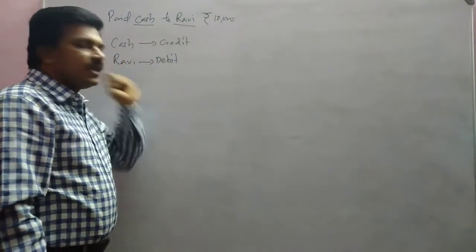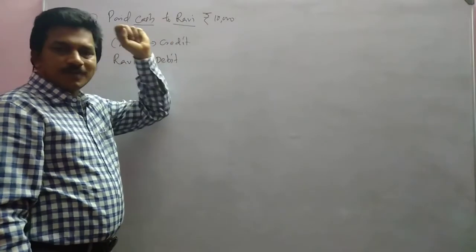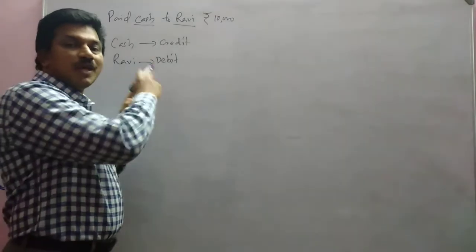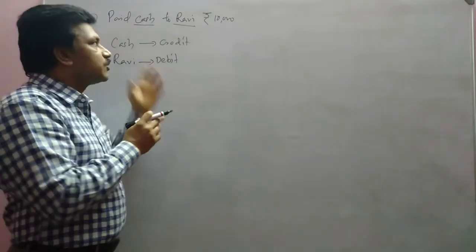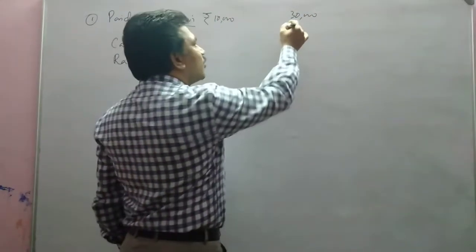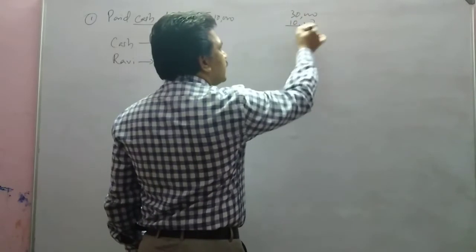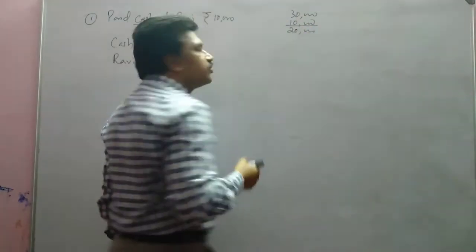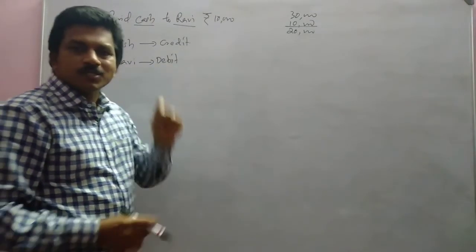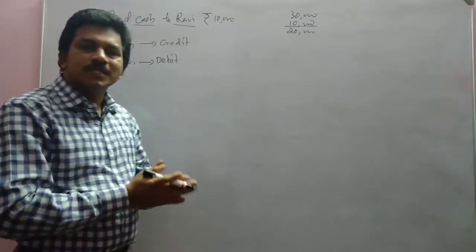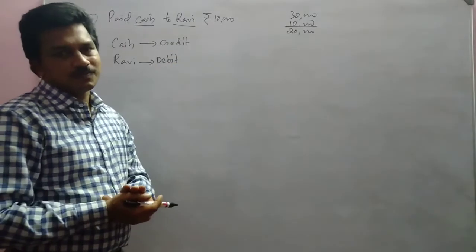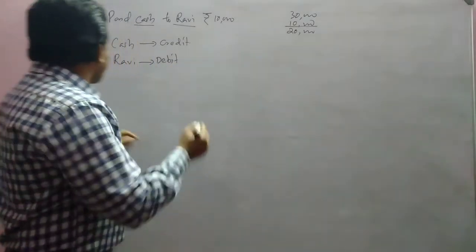And Ravi was our creditor, or the person to whom we had to pay money. He was our liability. What happened to that liability? That is now decreased. Suppose we had to pay 30,000 to Ravi. Out of that, 10,000 we have now paid. The balance now came down to 20,000. So liability decreased. What is the rule for liability? Debit means decrease, credit means increase. So since it is decreasing, it can be debited. Okay. Then let us see another example.